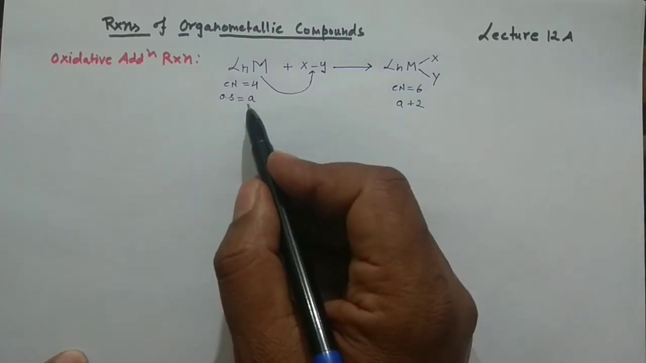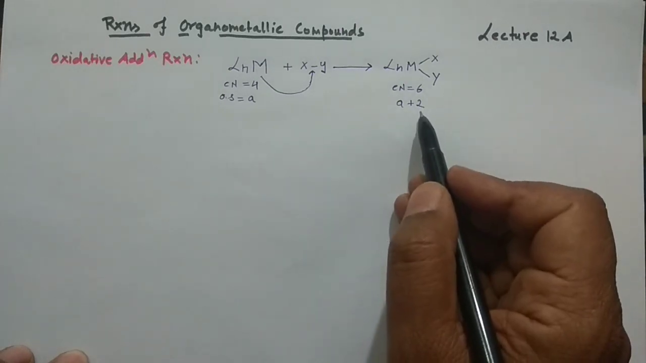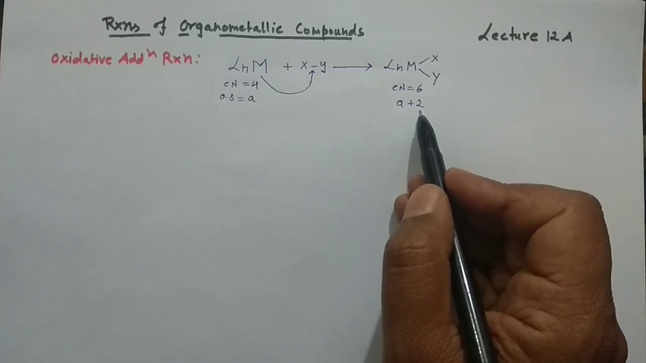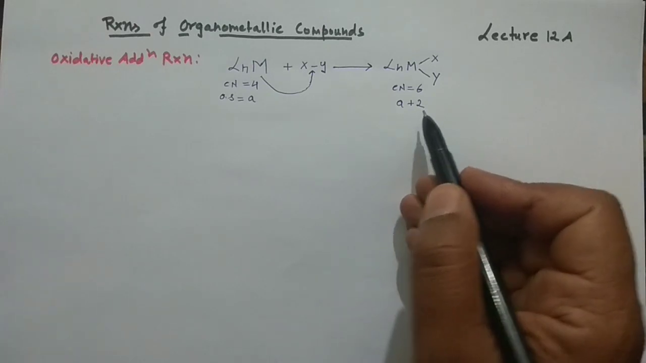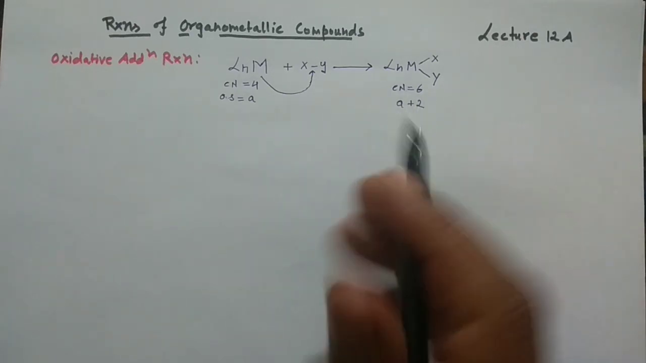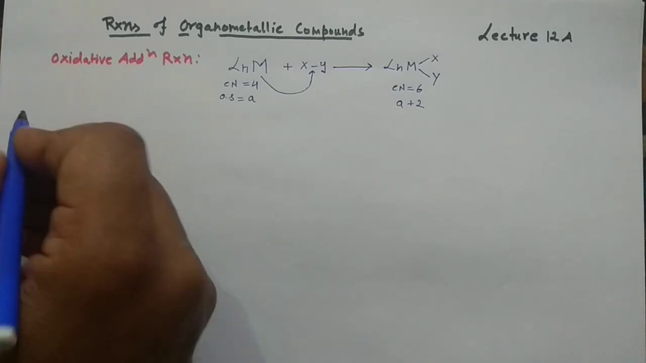However, it is not always necessary that the oxidation number gets increased by 2 units. In certain cases, the increase in the oxidation number may also be 1, and it happens when the oxidative addition takes place across a metal-metal bond, a metal-metal multiple bond. In that case, the oxidation state increases only by 1 unit. I will discuss that particular example also. So this is the general reaction. Now you can check the features. What are the different features of oxidative addition reactions?